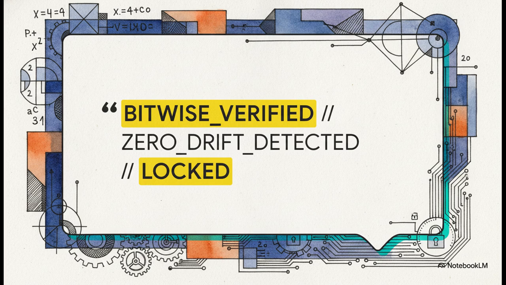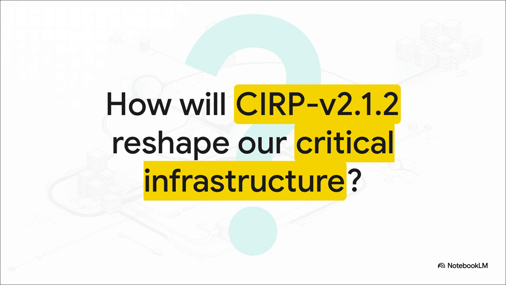And when all of these constraints are finally met, the math, the physics, the geometry, the cryptography, the system reaches its ultimate state. The canonical ledger registry declares it with all the finality of a heavy vault door slamming shut, bitwise verified, zero drift detected, locked. That right there is the absolute success of Dr. Perry's architectural design. So what does this all mean?